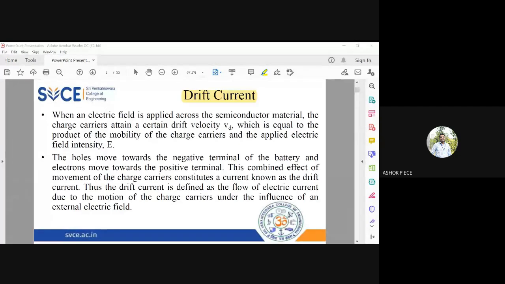Can current cause potential difference? See, when you apply a simple example, if you understand that, you can answer my question. If I give DC voltage to an electric motor, it is rotating. So when I give electrical input, I am getting mechanical output. If I give mechanical input to some machine, can I get electrical output? Is the reverse possible?